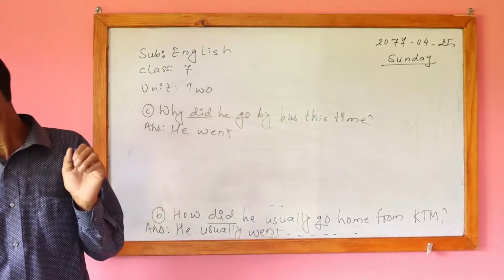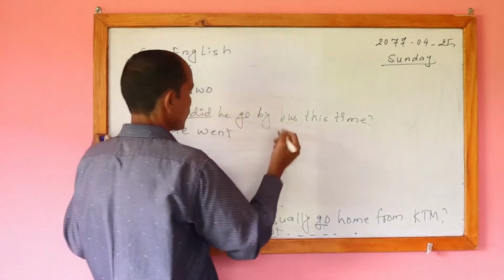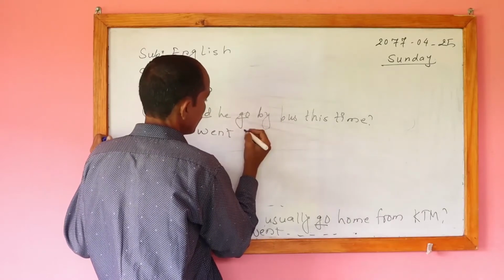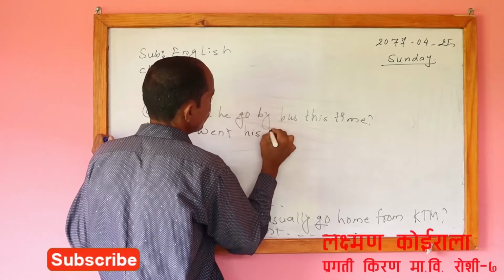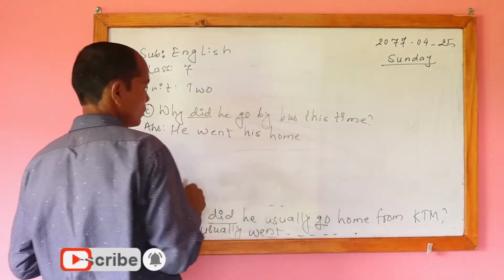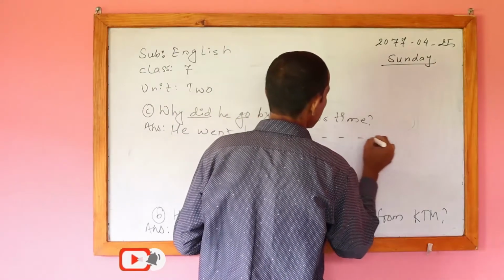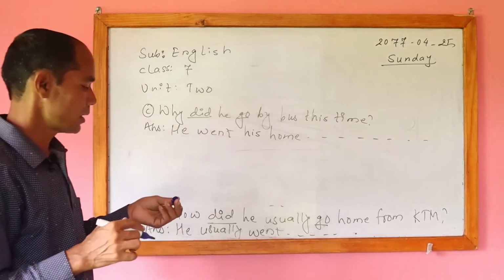He went his home. We can write like this by adding here: he went his home by bus this time because he did not get the plane ticket.